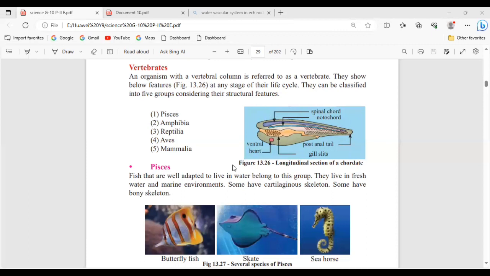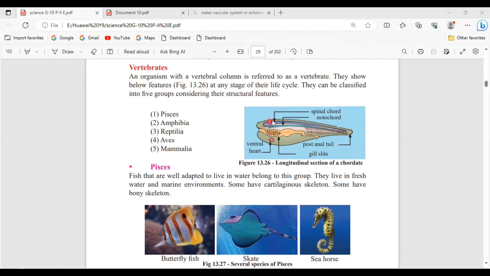So see here, this is the longitudinal section of chordate. When we consider the chordate, in any stages of their life, they will have this part. Any stage of their life cycle, they will show these features. So what are the special features of vertebrates? Please go through, write anywhere, write the special features of vertebrates, right?